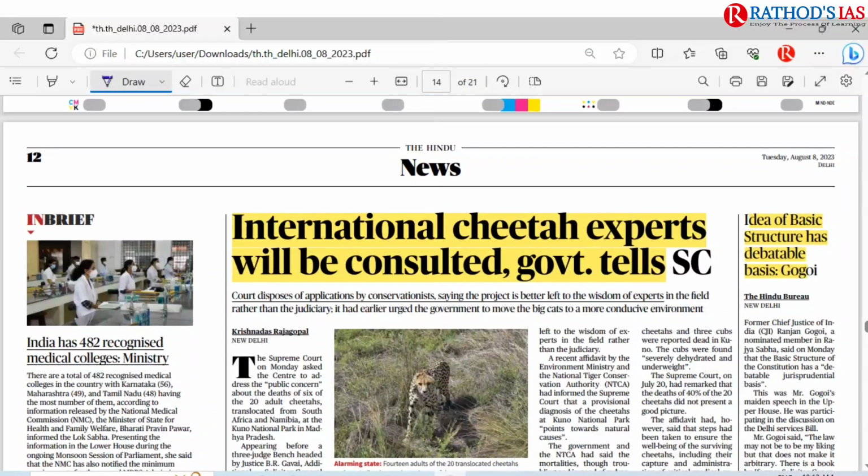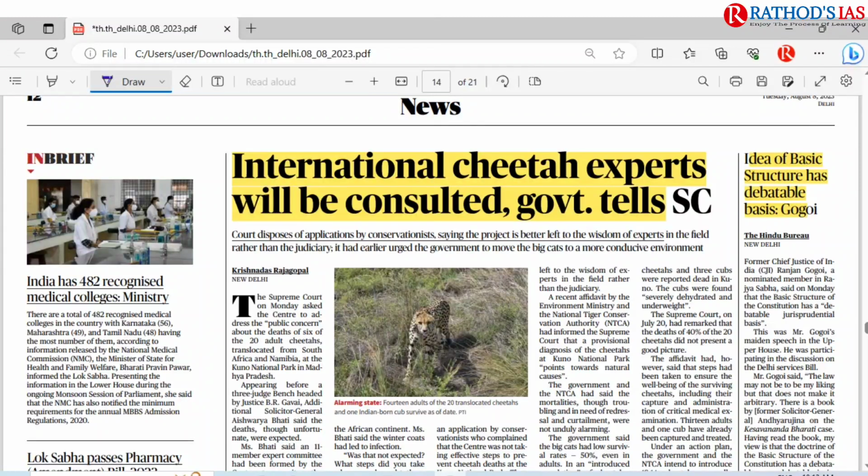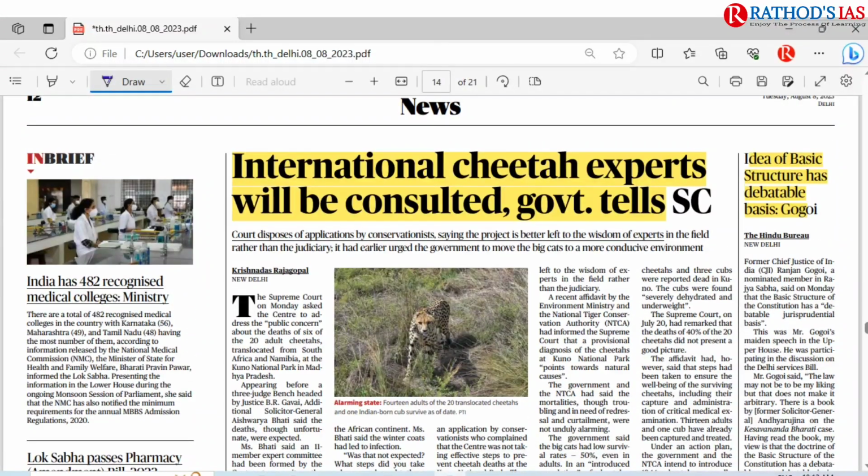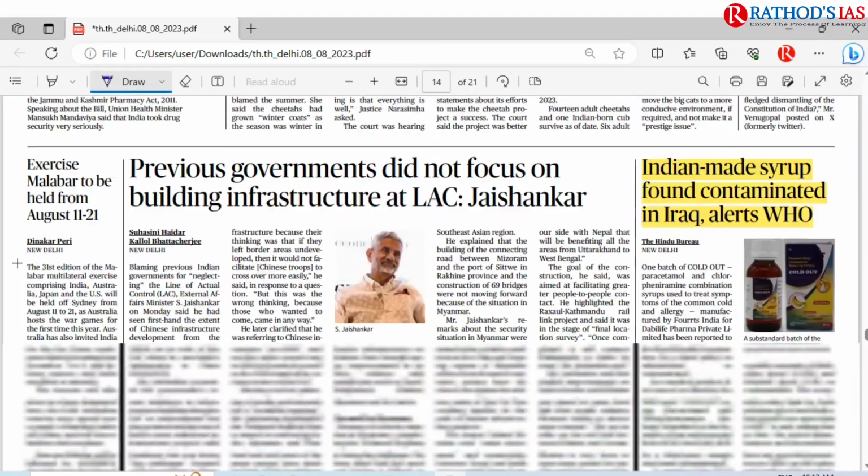There is one article regarding international cheetah experts will be consulted, government tells Supreme Court. Because of the deaths of cheetahs, 6 out of 20 cheetahs died. So there is a need for consultation with international experts so that we can go for proper conservation. The next one is basic structure. This article is talking about Article 370. I already discussed what the basic structure doctrine is. The Keshavananda Bharati versus State of Kerala case, 1973, led to the evolution of this basic structure doctrine. You have to see which all will consider this basic structure doctrine.